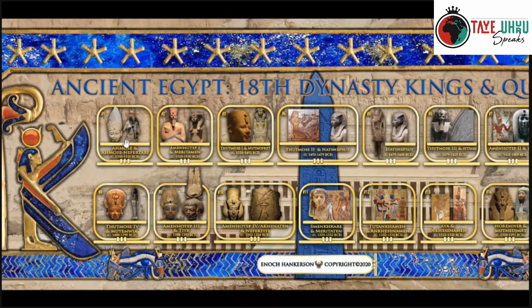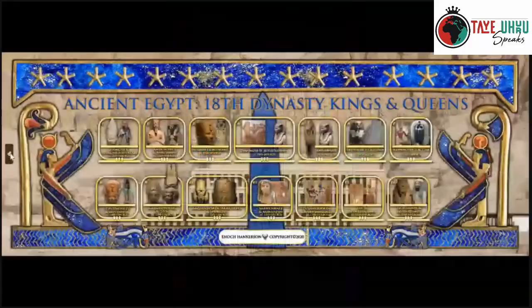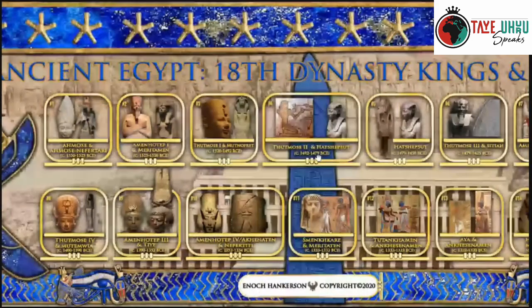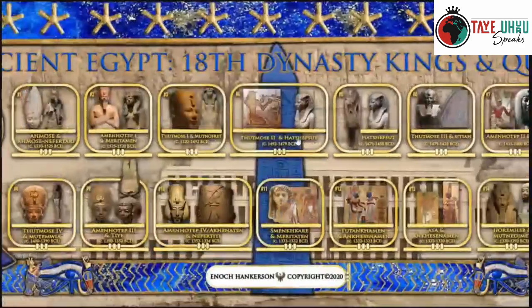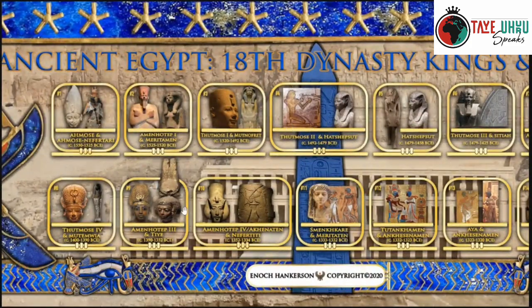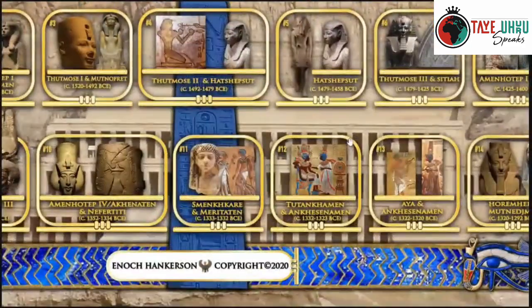King Tut belonged to the 18th dynasty that started with Ahmose and Ahmose Nefertari. As you can see here, there's 14 of them. On top, you can see the male, the pharaoh, the Ensi Petit, and at least one of the queens. A lot of the pharaohs did have multiple queens. In the bottom row, when you get to 12, that's where King Tut is. I'm using King Tut as a form of reference because most of the general public already know about King Tut. Needs no introduction. So this is an example of a dynasty.